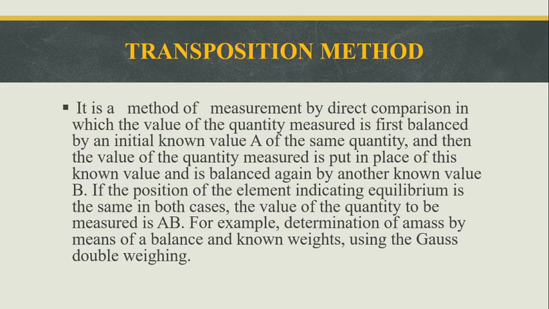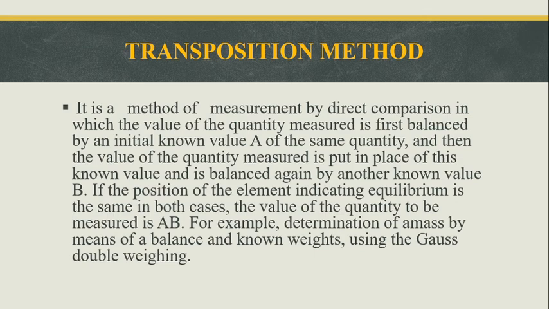It is a method of measurement by direct comparison in which the value of the quantity to be measured is first balanced by an initial known value A of the same quantity, then the quantity to be measured is put in place of this known value and is balanced again by another known value B. If the position of the element indicating equilibrium is the same in both cases, the value of the quantity to be measured is AB.